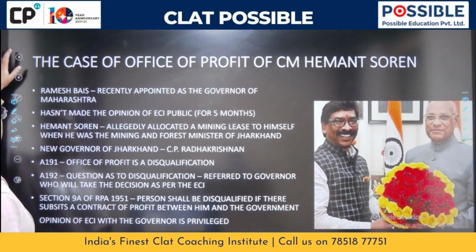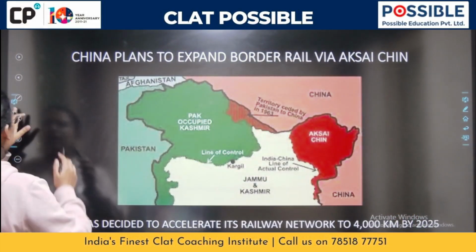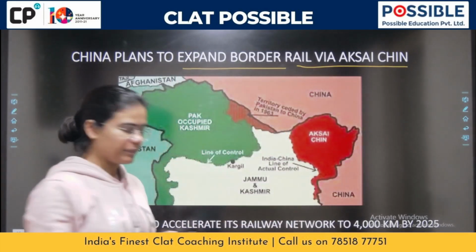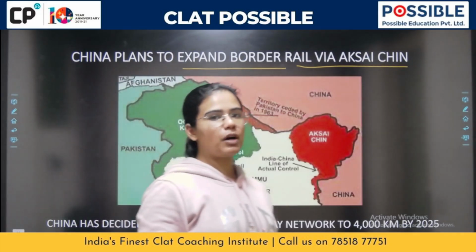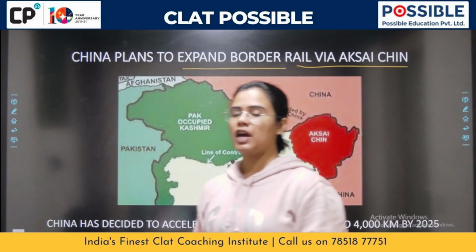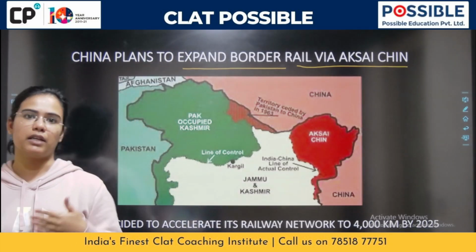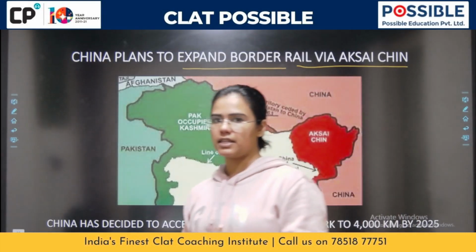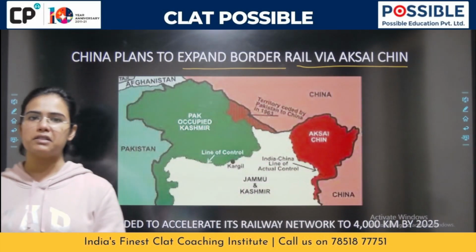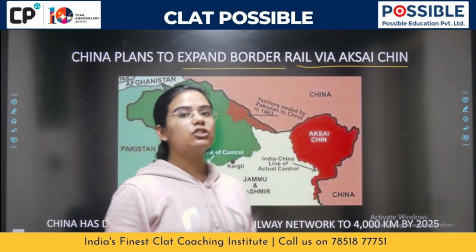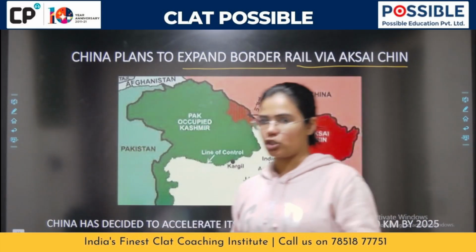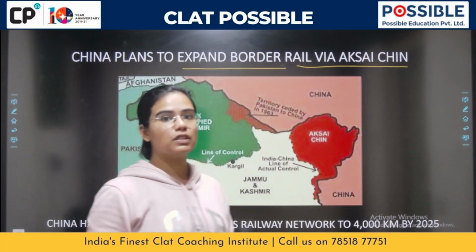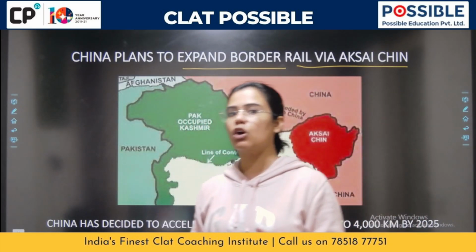So the next one is related to defense. China has planned to expand border rail via Aksai Chin. Now, we've been reading about the Belt Road Initiative. We've also spoken about the China-Pakistan Economic Corridor. And now we're reading about this thing that China has the intention to make this railway line. And it is trying to accelerate this entire project. When it is making this railway line, it is going to pass through this contentious, disputed area called Aksai Chin.